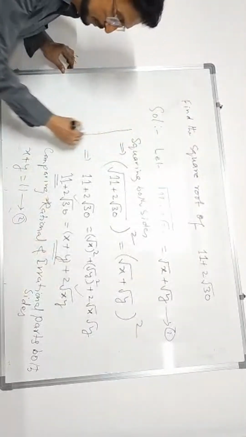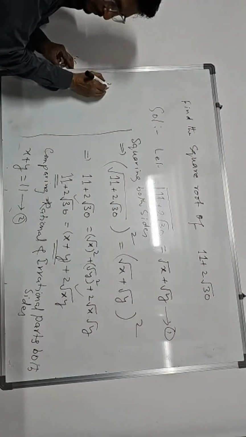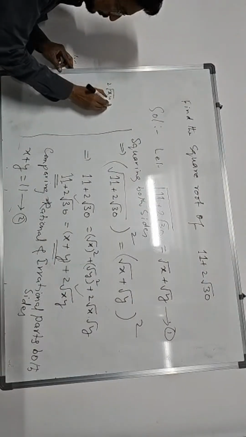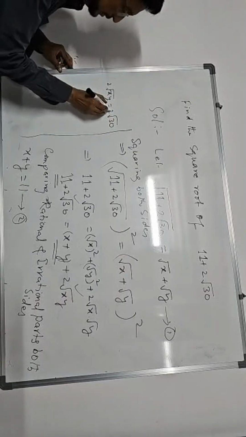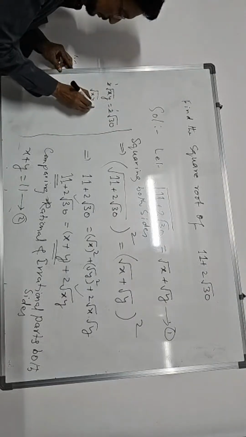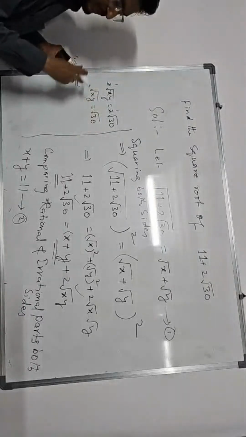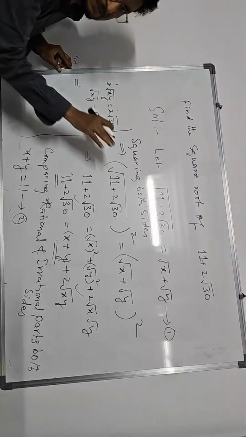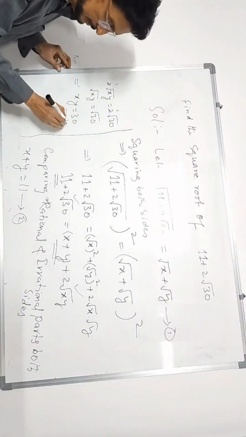The remaining part I am writing here. Irrational part compare: 2 root xy should be equal to 2 root 30. 2 cancels out. Root xy is equal to root 30. Both sides root is there, you can cancel it, or squaring both sides, root cancels out. You will get xy is equal to 30. This is equation 3.